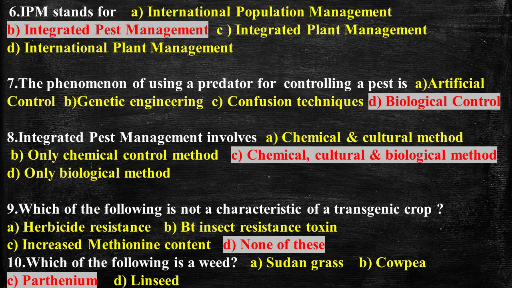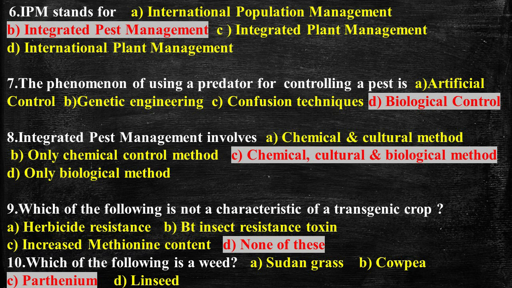Question number 7, the phenomenon of using a predator for controlling a pest is. Now what does predator mean? A predator is an animal that lives by killing and eating other animals. Answer is biological control. As biological control is a method to control the pest by using other organisms as predators. The predators that are used are insects, mites, weeds, etc.